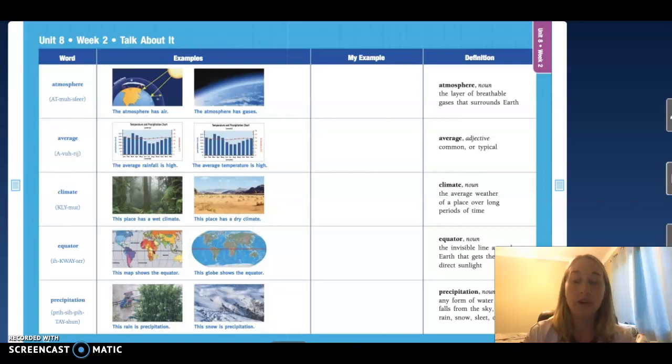Today we're going to continue our reading and learning more about different types of weather and climates all over the Earth. Last week we focused on clouds. Remember cumulus clouds and nimbus clouds. And this week we're learning about different climates all over the Earth. Different places that you go to in the world have different climates and different weather patterns.